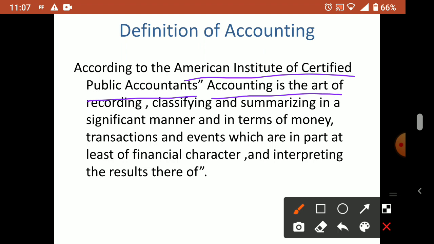So here we can say this is an art of recording. What we have to do first is recording. Whatever transaction is happening in the business, we have to record it first. Suppose today is the first day you open your business.